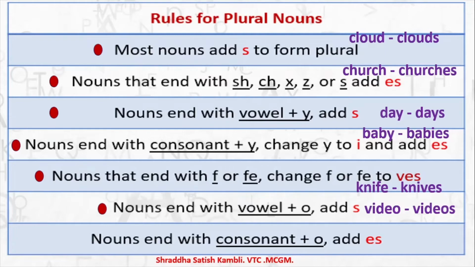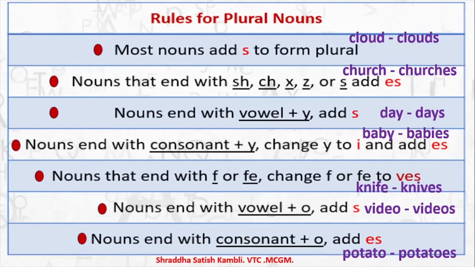And lastly, nouns that end with consonant plus o add es. See here, potato, potatoes. So you have a consonant t with an o. So it takes an es. So these are certain common rules, children.